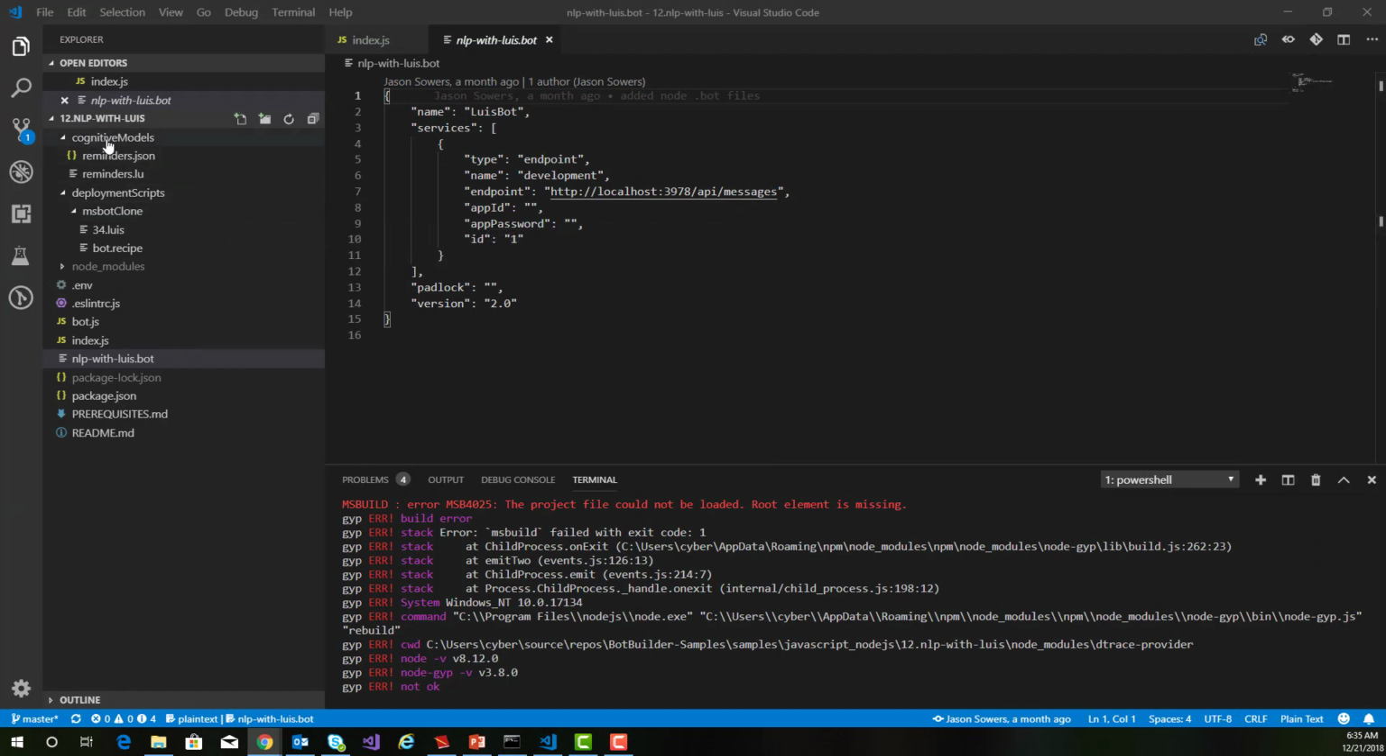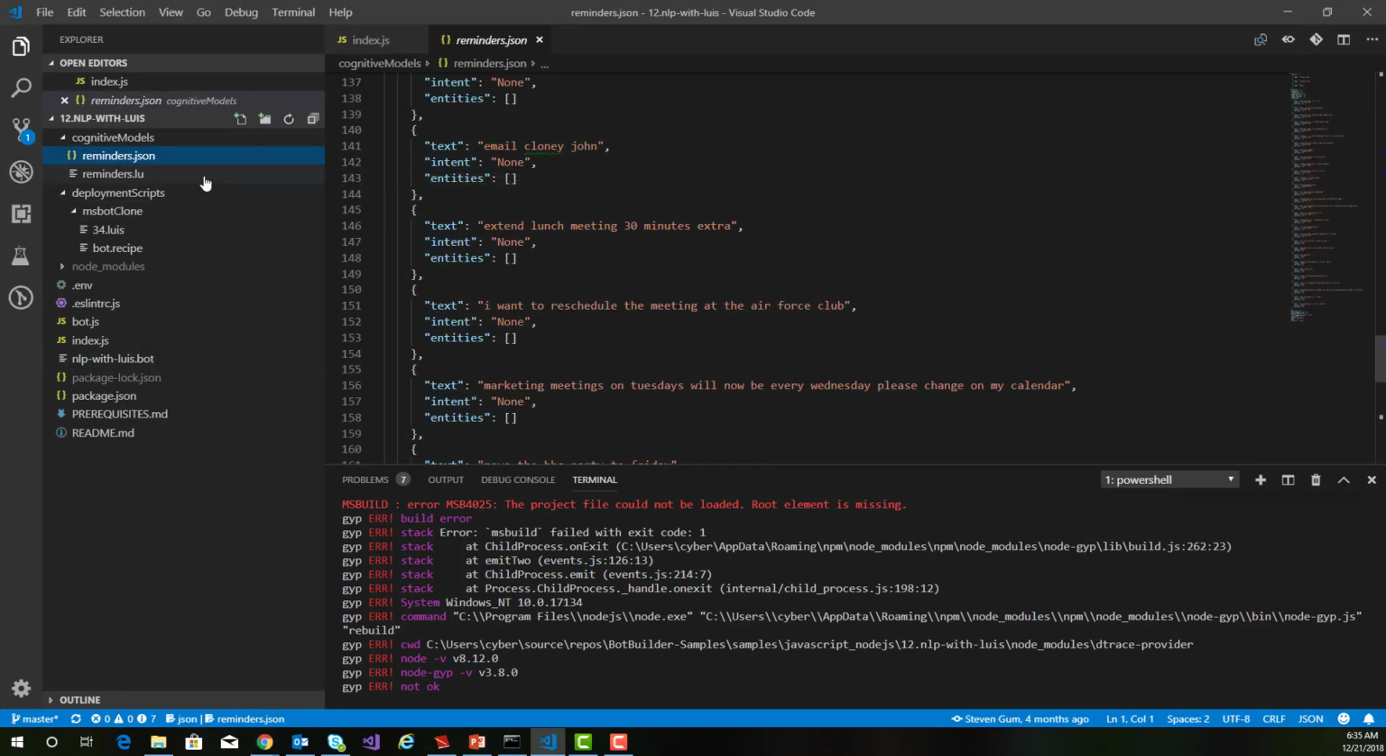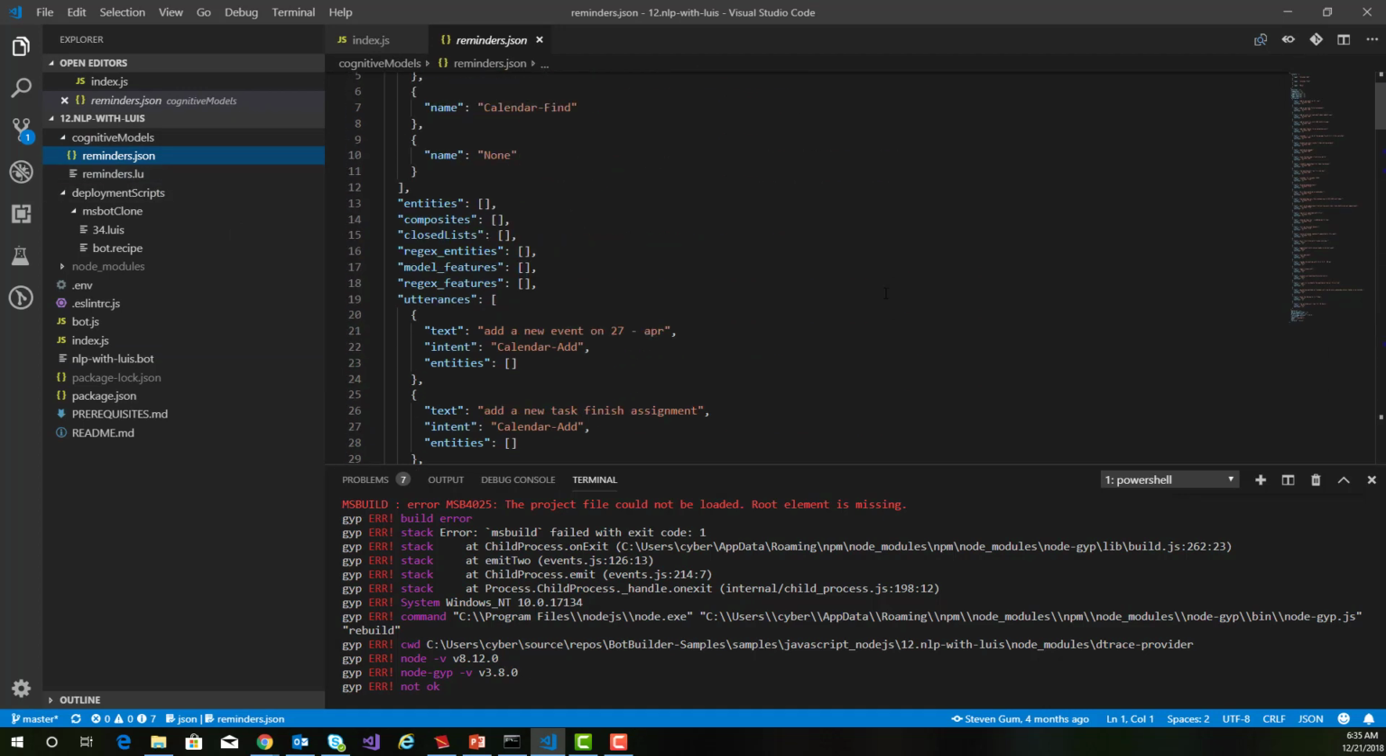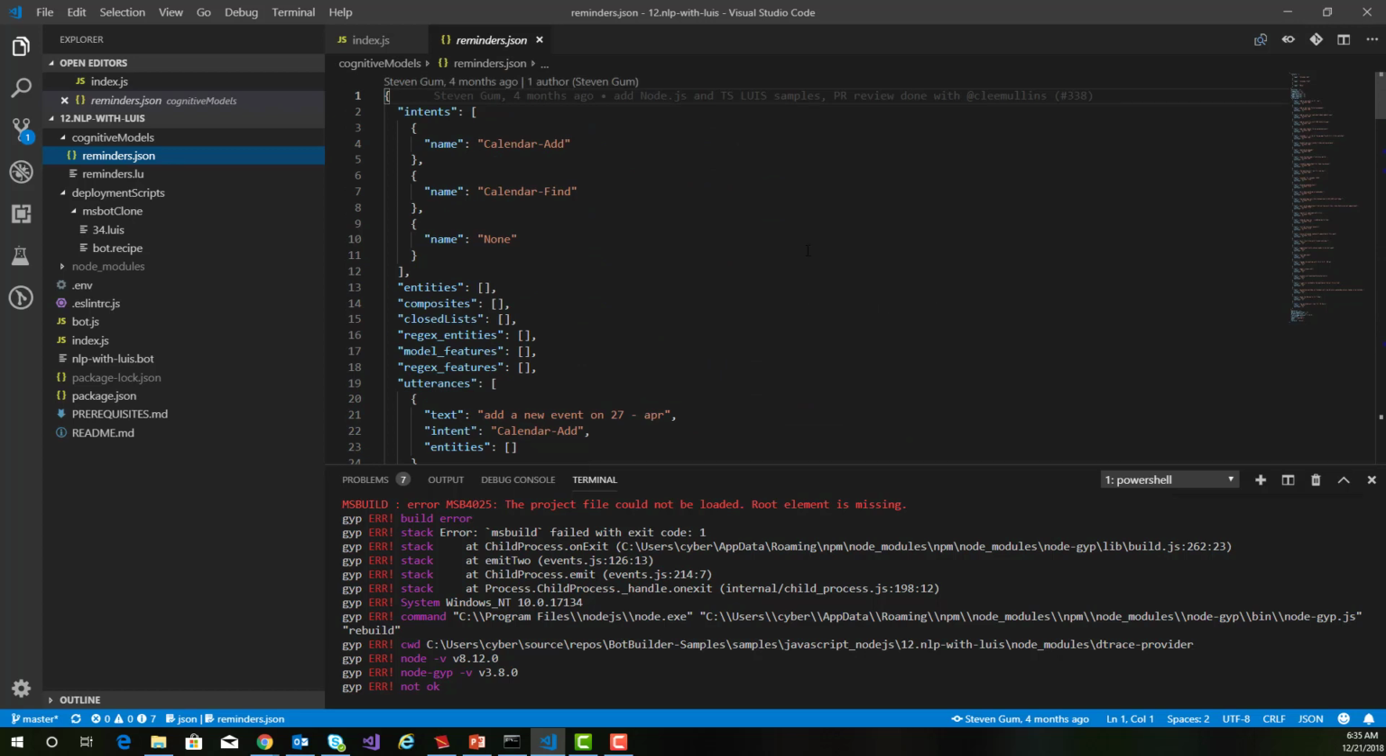And one of the things that it has here under its cognitive models is this reminders JSON. This might seem like there's a lot of stuff in here, and there is, but if we break it down in a couple of different pieces, we're trying to figure out three main intents. We've got whether we're going to add something to the calendar, whether we're going to find something from the calendar, or whether there's none. It's important to have a none intent that has typically some nonsense in it so that there's a delta or comparison against those, and it just makes the language understanding model work a lot better.